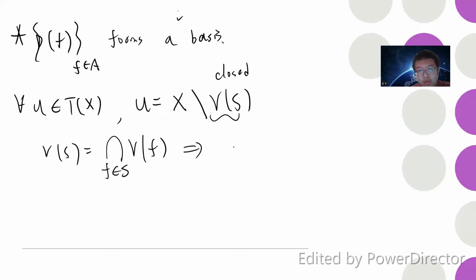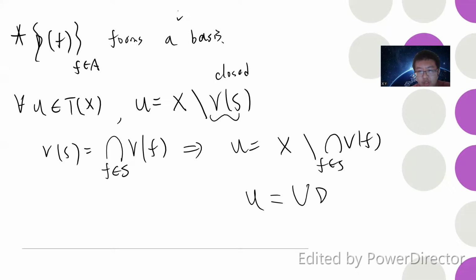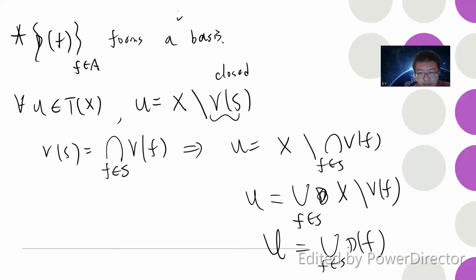So simple set theory will give you that U equals X minus that intersection, which is a union of X minus V(f) for each f belonging to S. Basically the union over f belonging to S of D(f). Okay, so any open set is a union of distinguished open sets, which proves that the distinguished open sets form a basis.